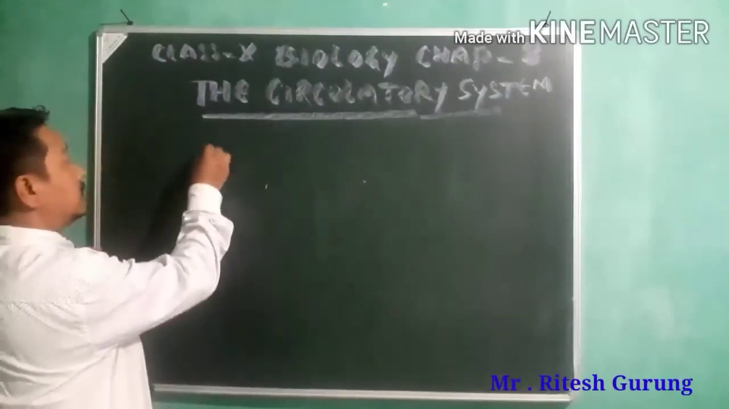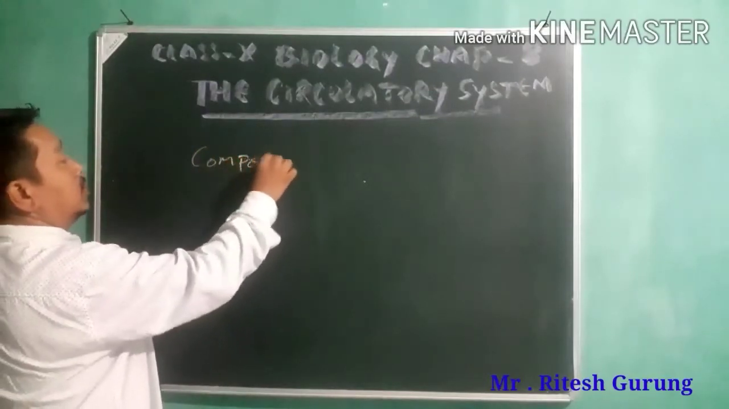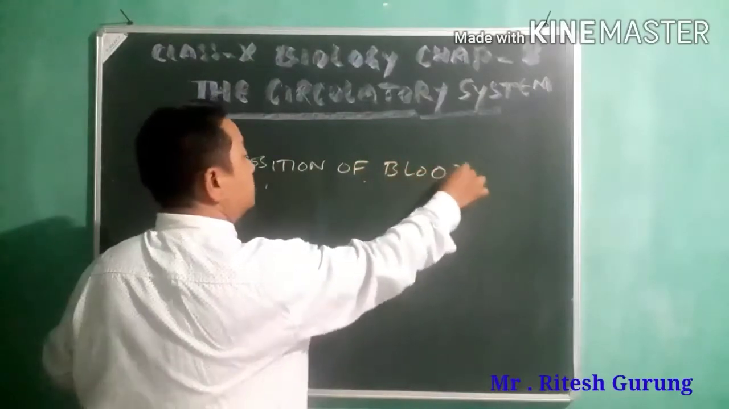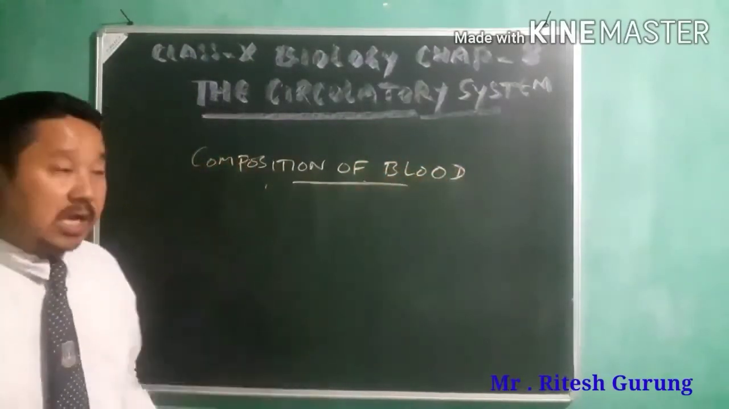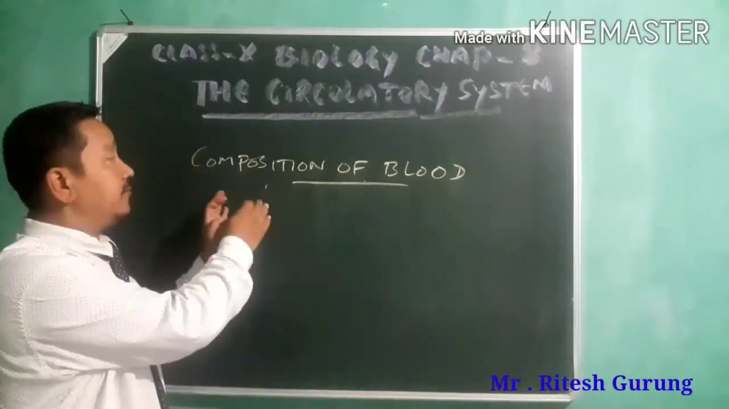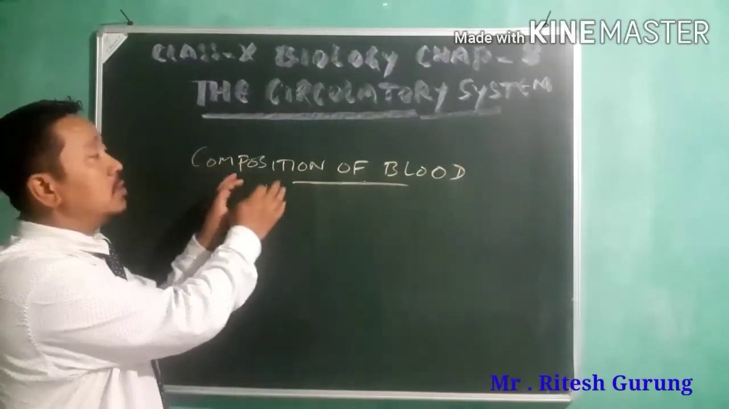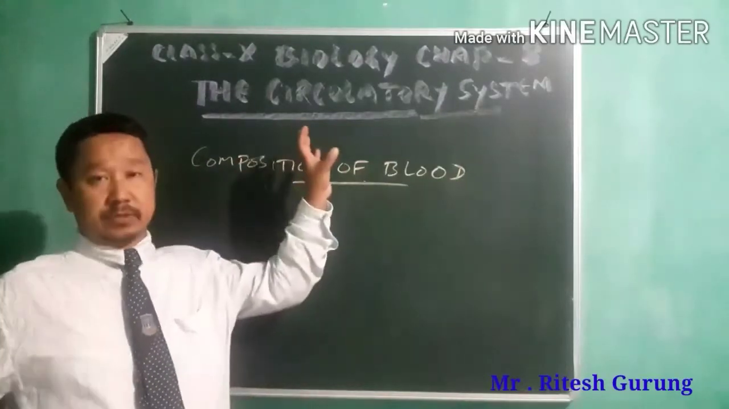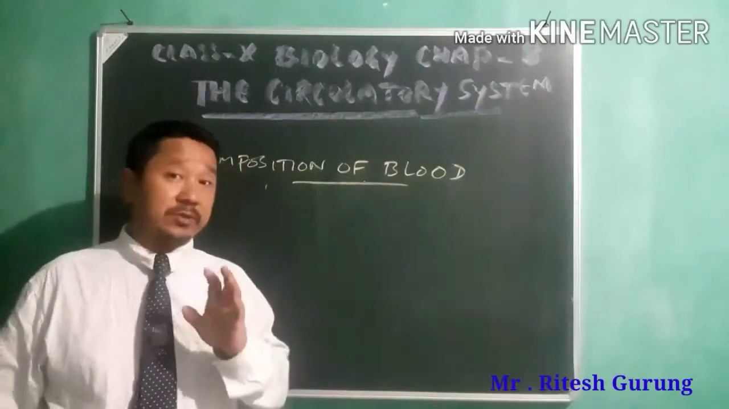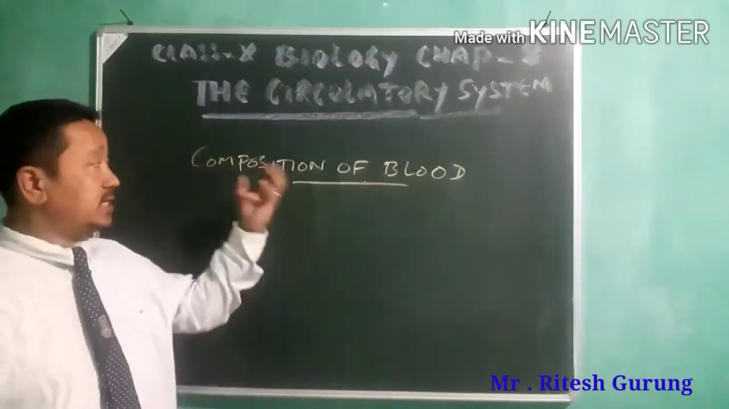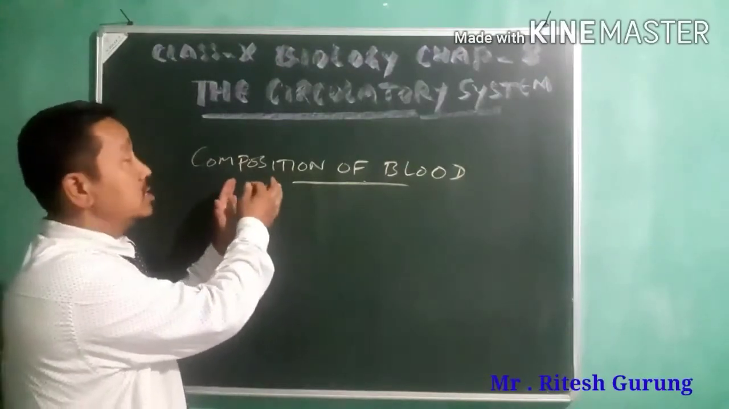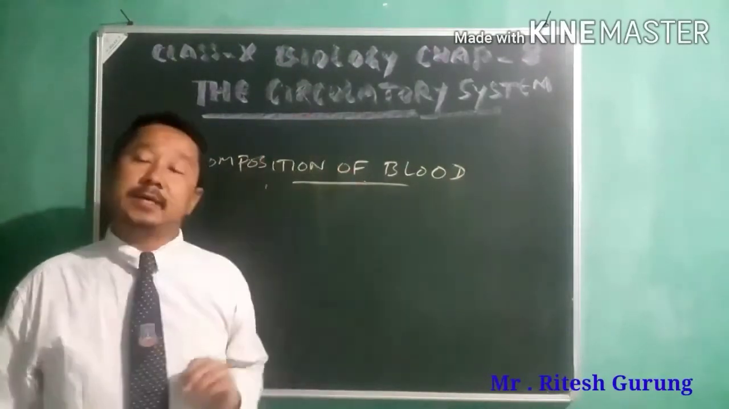Composition of blood. Actually, as per syllabus, we have from composition of blood onwards in this chapter. What I've told you is the basic idea about the circulatory system that you have to understand. Now, as per syllabus, we have to go ahead from this portion, composition of blood, of this chapter.